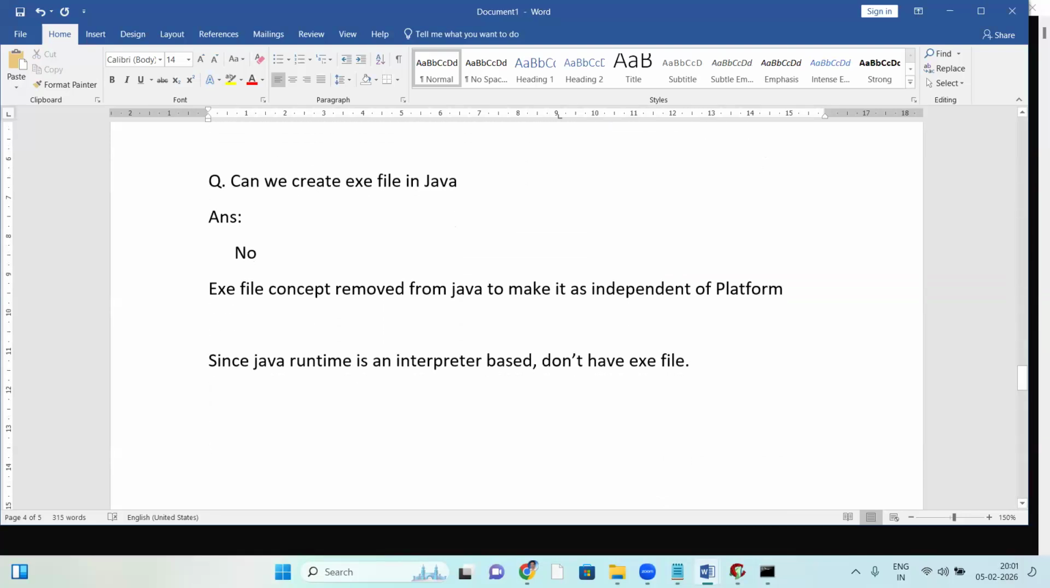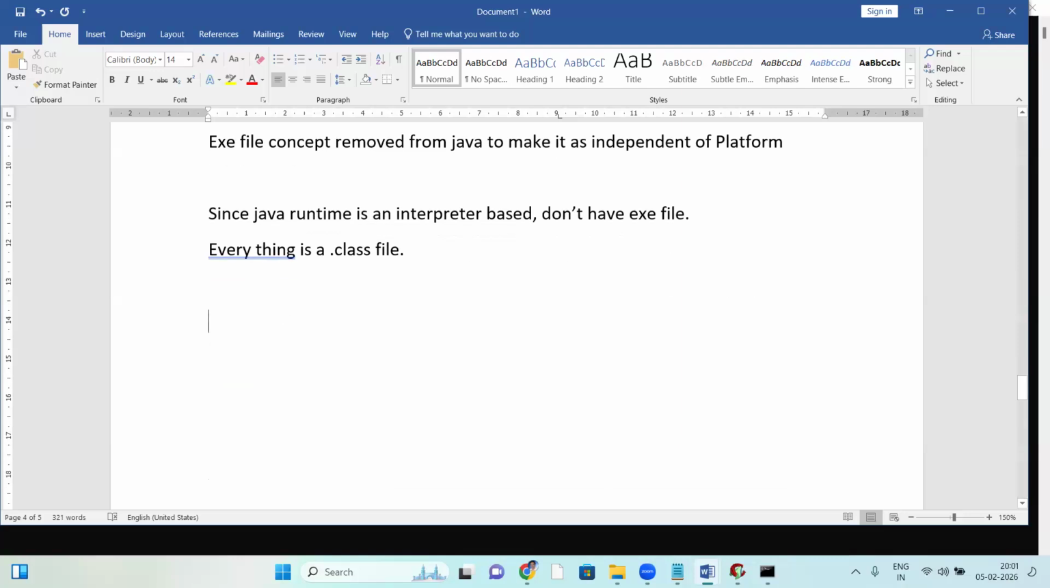See, in Java, everything is a .class file. Finally we are generating a .class file. Okay, so a .class file is not an exe file. .class is different, exe file is different. A .class file is not an exe file.